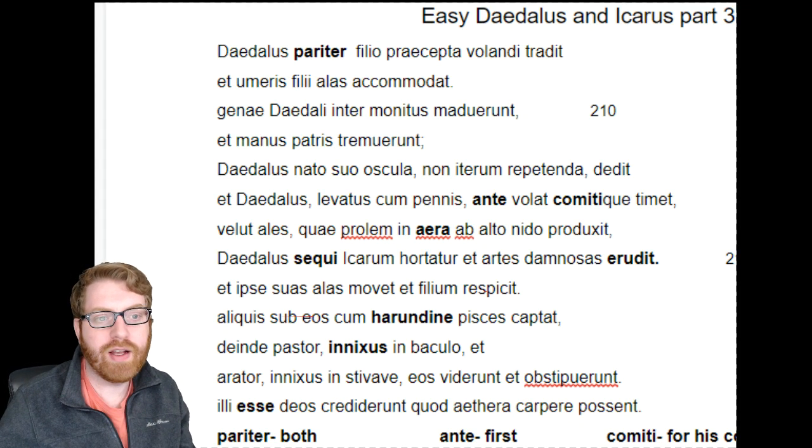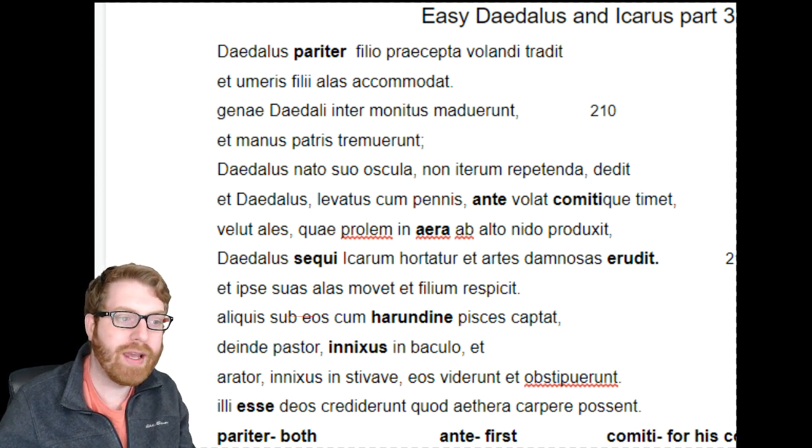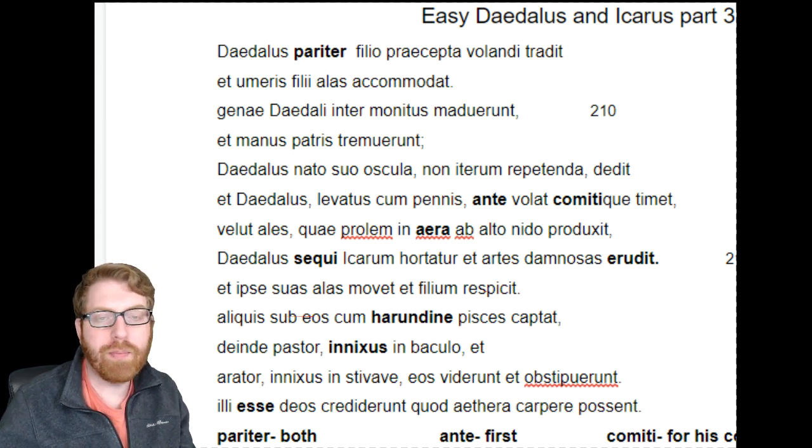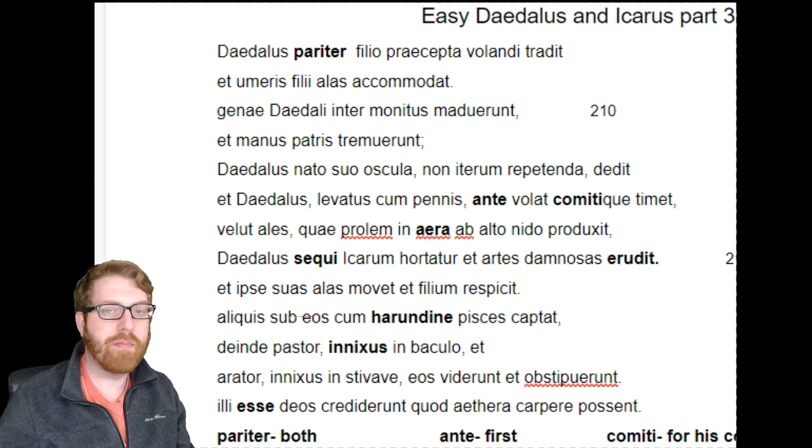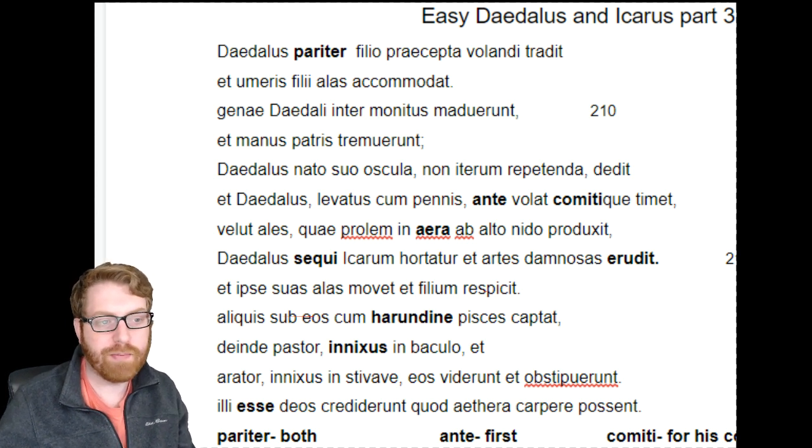What's going on, everyone? Here is your weekly guide, little tips for your translation for this week. So here we are going to be picking up with Daedalus instructing his son how to fly, and then the beginning of their flight and how they amaze some peasants that are working beneath them. So as always, we're going to find our verb first.